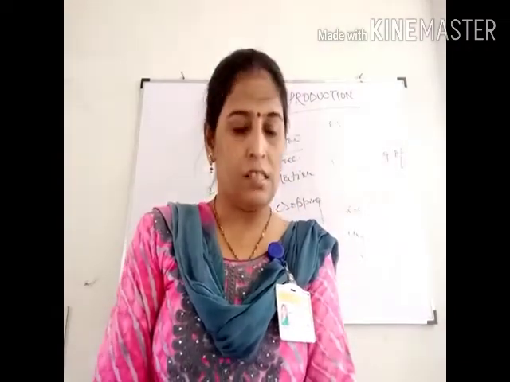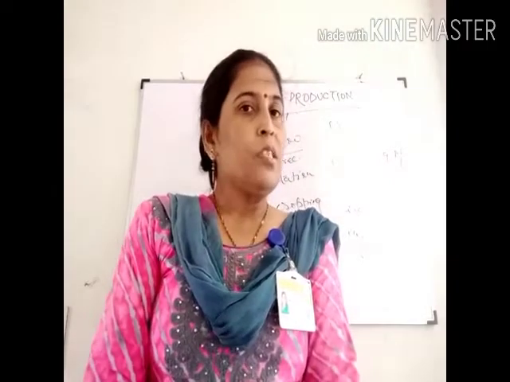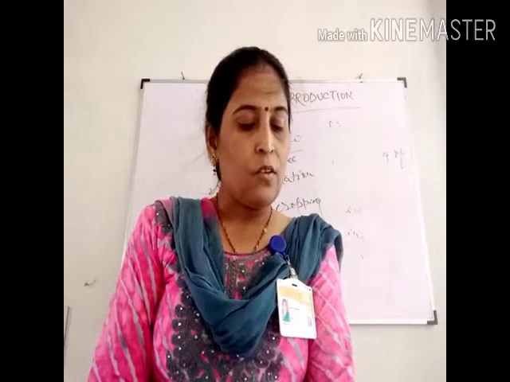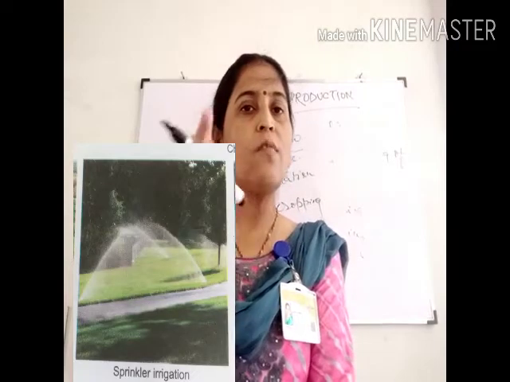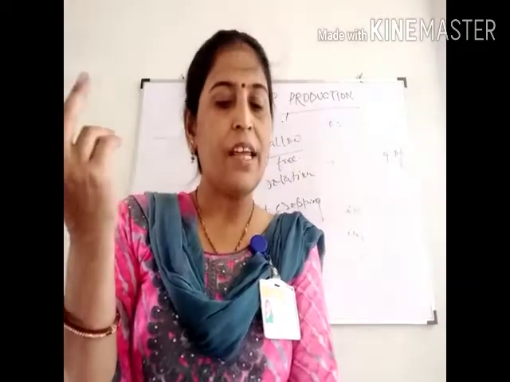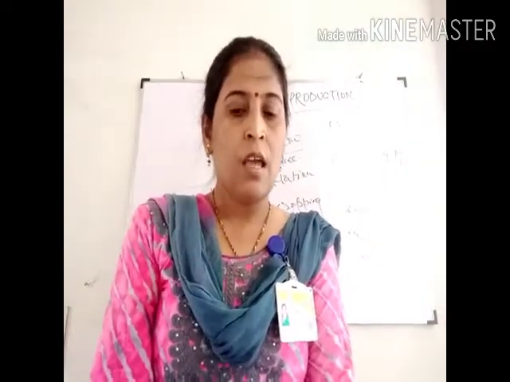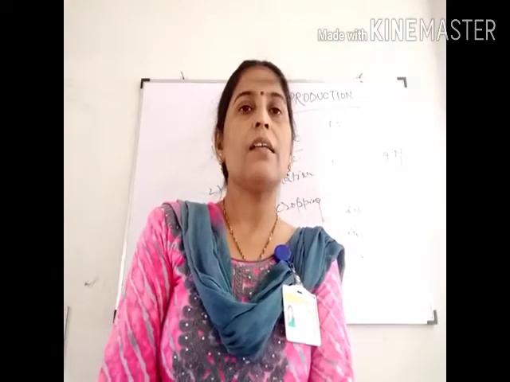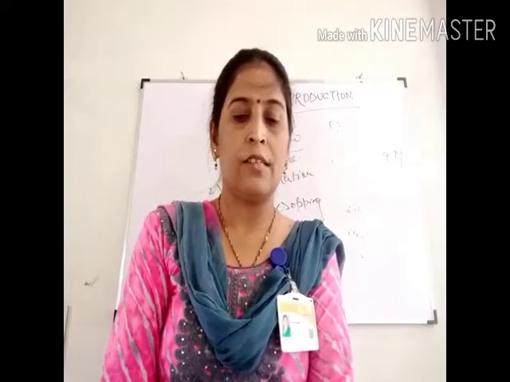Like the sprinkler system. In the sprinkler system, the water escapes from a revolving nozzle and is sprinkled like rain on the crops. This system is useful for sandy soil and uneven land.